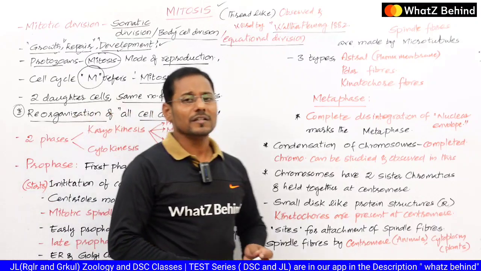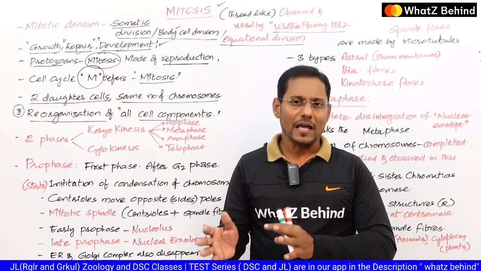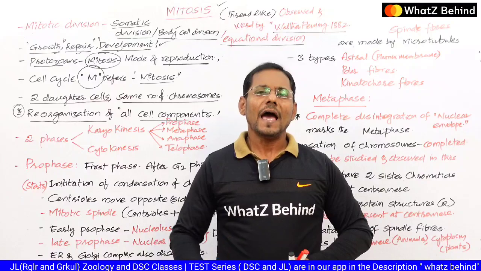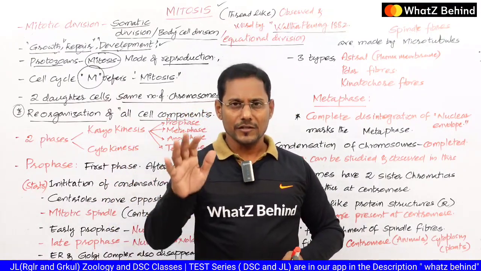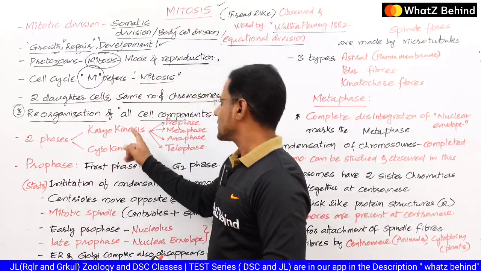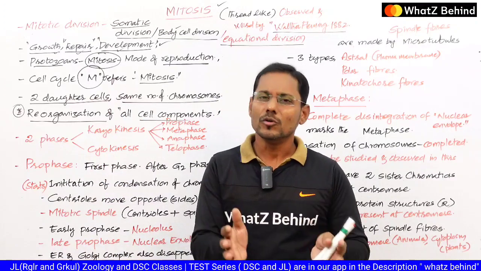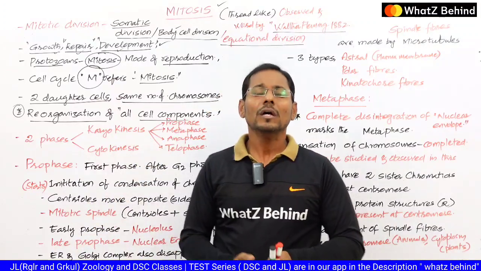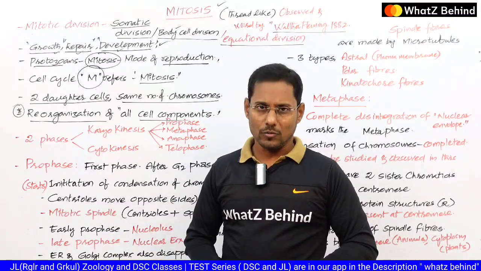As we know, there are two phases in the mitotic division. The first one is karyokinesis, where the division takes place in the nucleus itself. Karyo means nucleus. If the division takes place in the nucleus only but not in the cytoplasm, such division is known as karyokinesis. Kinesis means division, and karyo means nucleus. So the division of the nucleus is nothing but karyokinesis. It doesn't take place in a single step. There are a few more phases in karyokinesis.